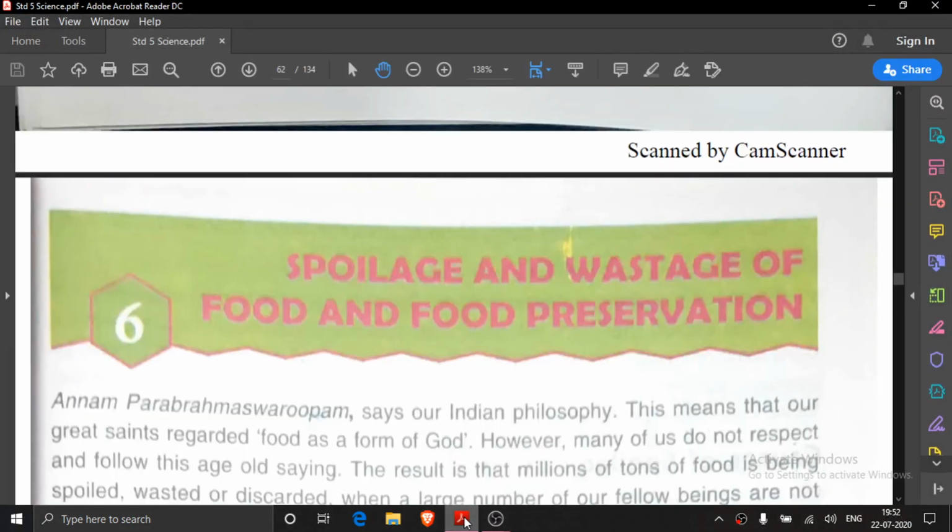What is the name of the lesson? Spoilage and wastage of food and food preservation. This lesson we have completed its explanation part and ABC part also you have done. In our previous class, I gave you the answers of D part also, and now today it's the time to write the answers of E part of this lesson.